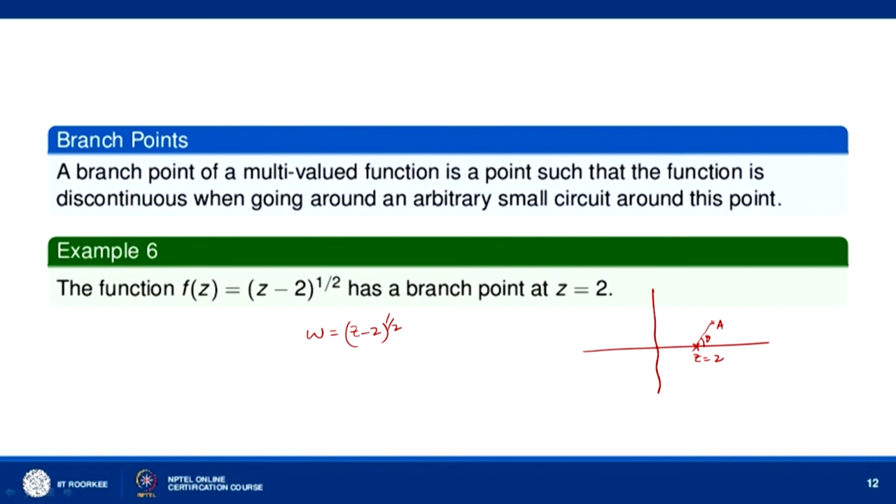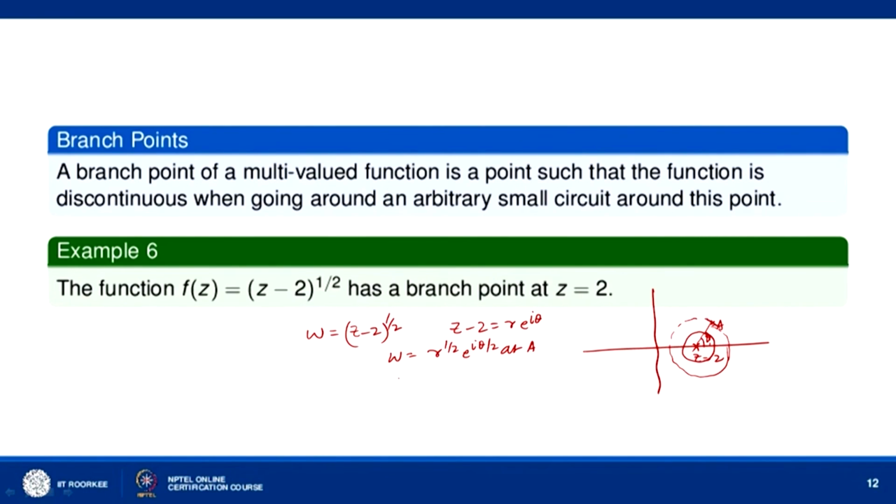So, let us start making a complete round starting with A around the point z equal to 2. Now, at the point z equal to A, if you take z minus 2 equal to r e to the power i theta, then what will happen? w will be equal to r to the power half e to the power i theta by 2 at A. So, when we return back at A, theta will become theta plus 2 pi.